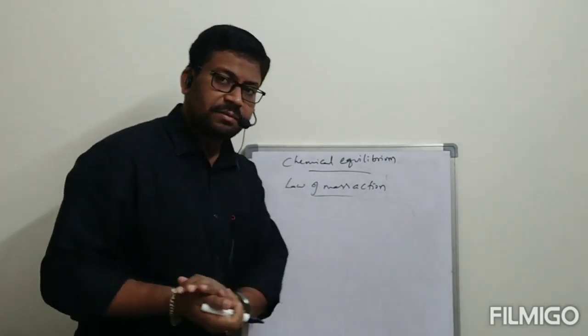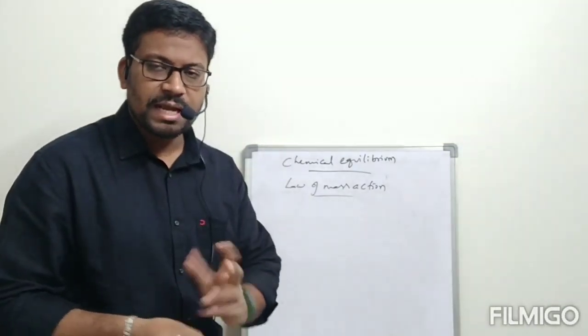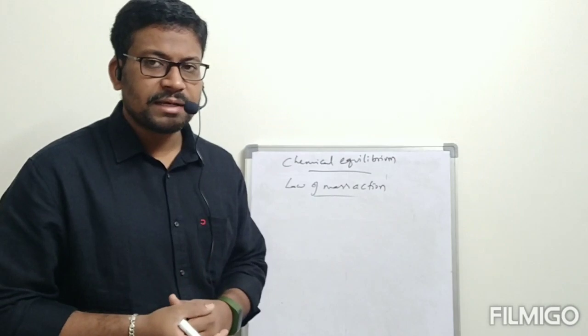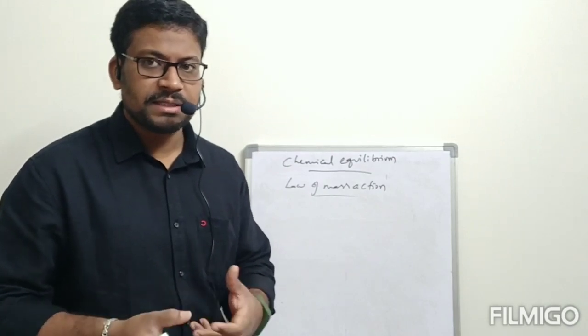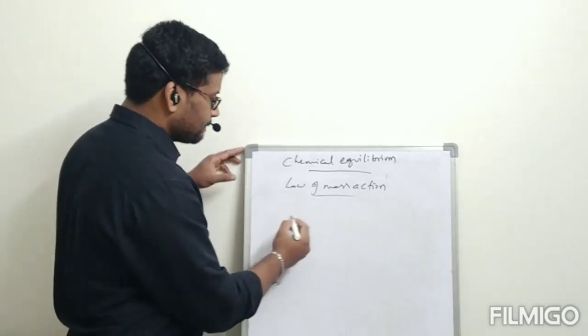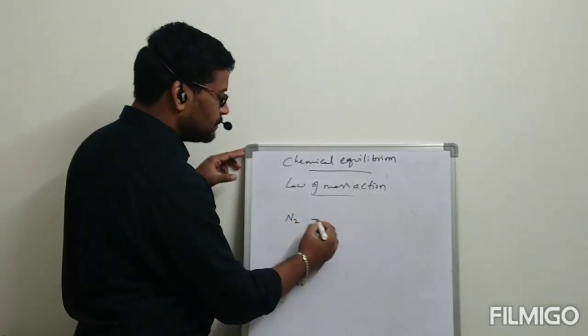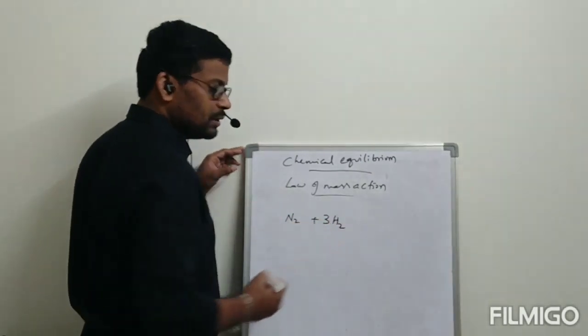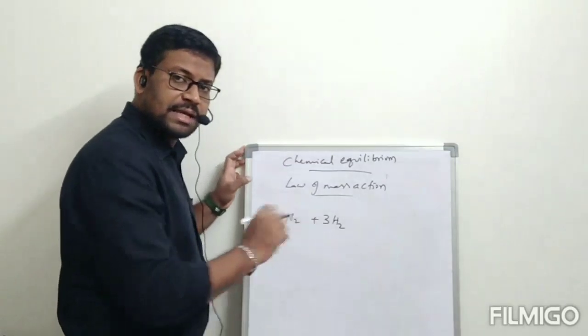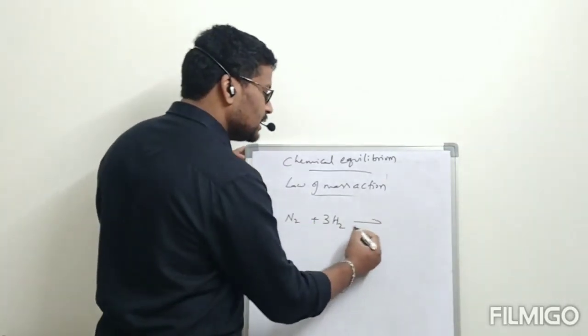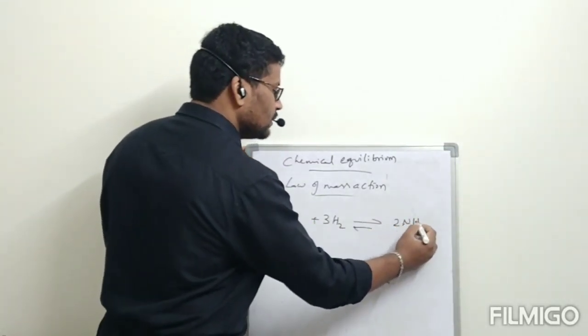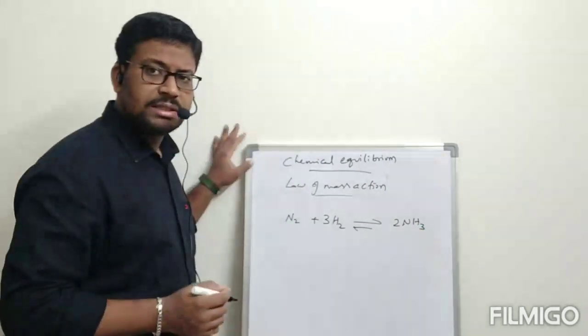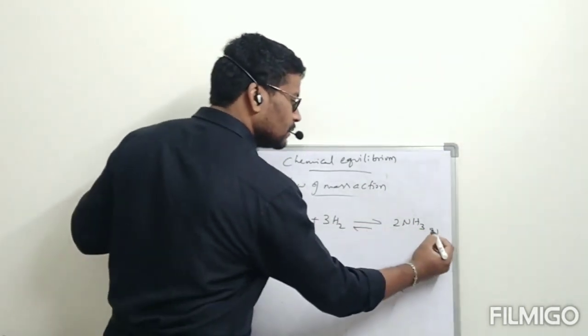When all reactants and products are expressed in gases, when all reactants and products are present in gaseous state, for example N2 plus 3H2. Nitrogen is a gas, hydrogen is also a gas. These are in equilibrium with 2NH3, and that is also a gas.